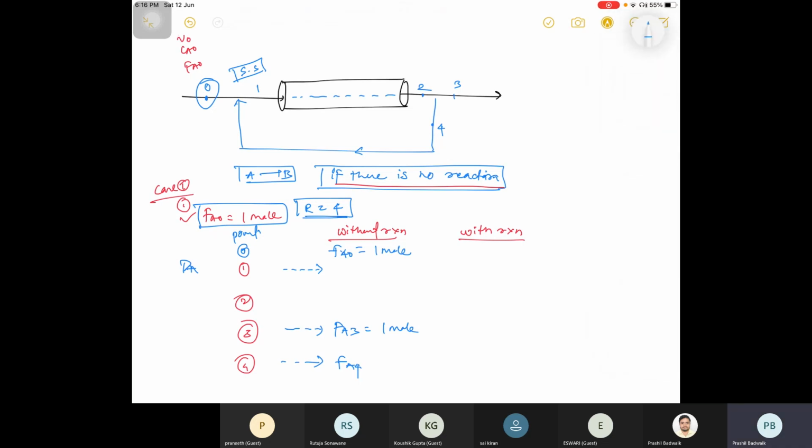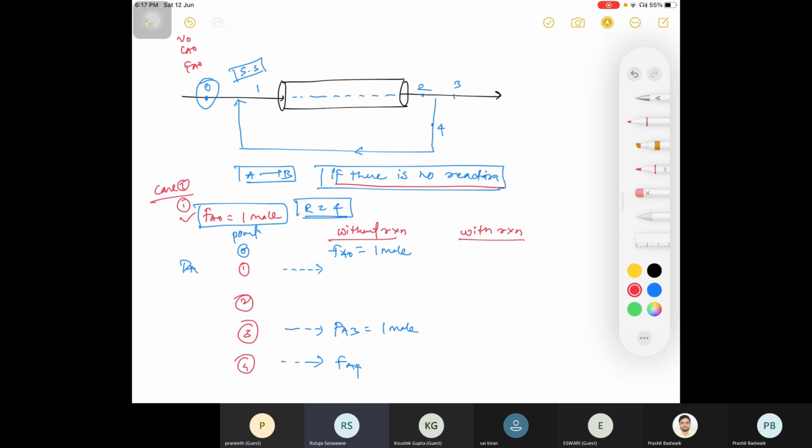So can someone tell me what is your value of Fa4? Fa2 will be 2 and then half, so Fa4 is equal to 1 and Fa3 is equal to 1.